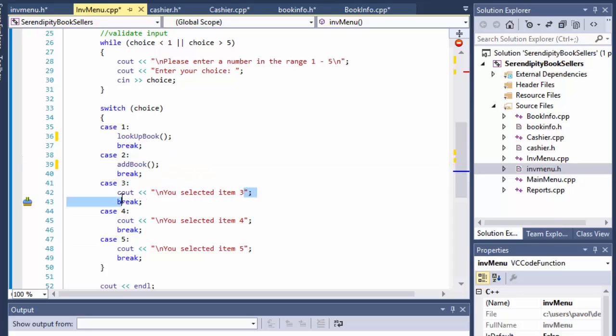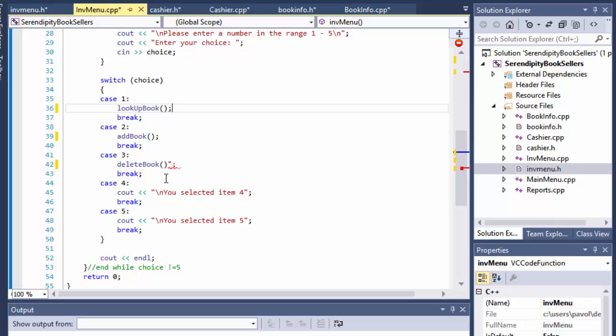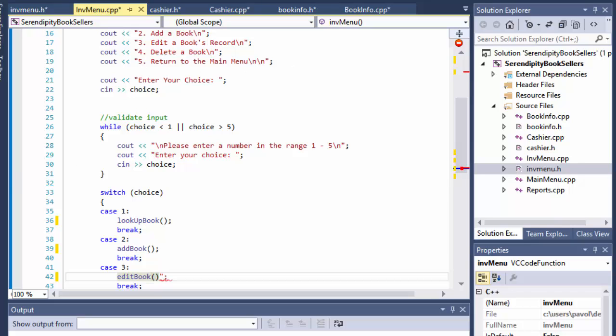Third one will be deleteBook. I'm sorry, third one I think is editBook. Fourth one is deleteBook. And for 5, we simply say selected item number 5, which is supposed to return to the main menu, but that is not part of this particular exercise at this moment. Okay, so with that being said, we have the header files.